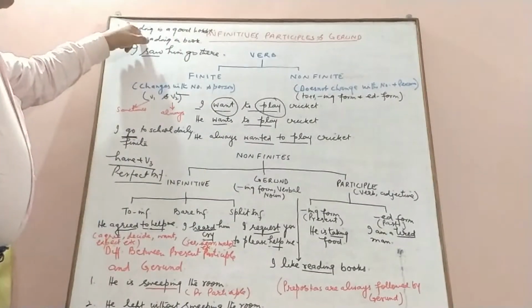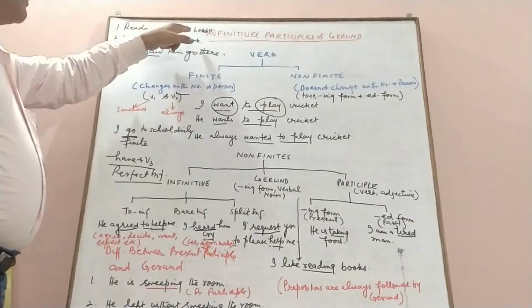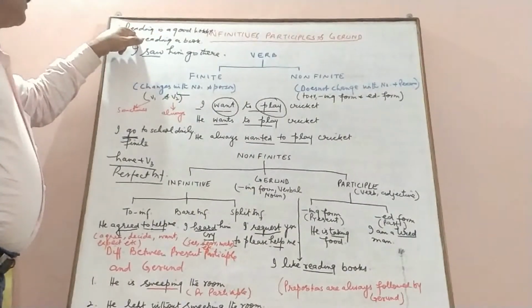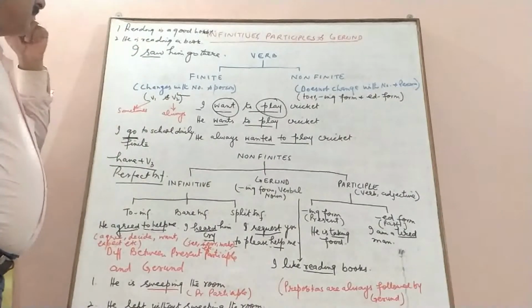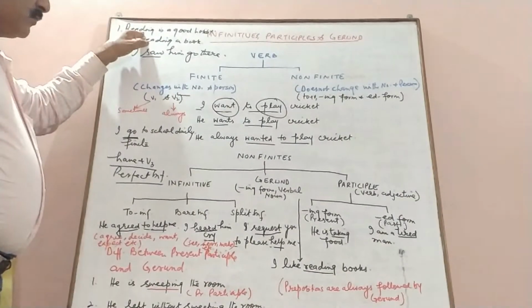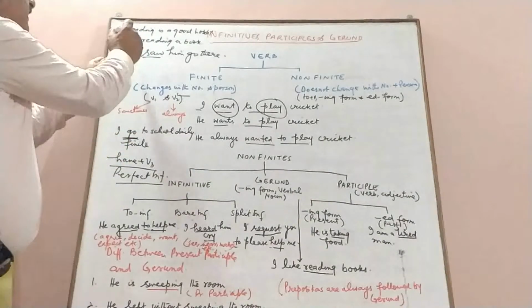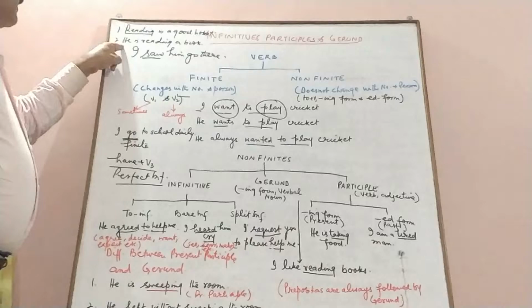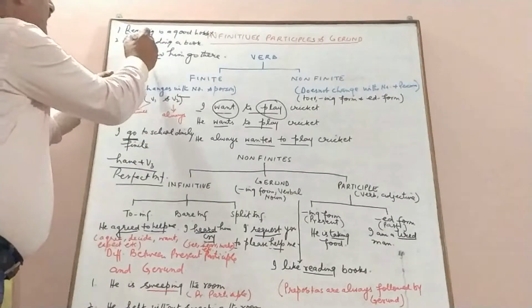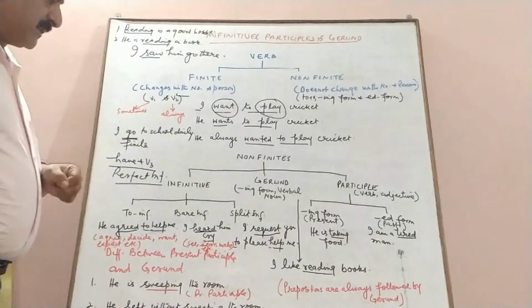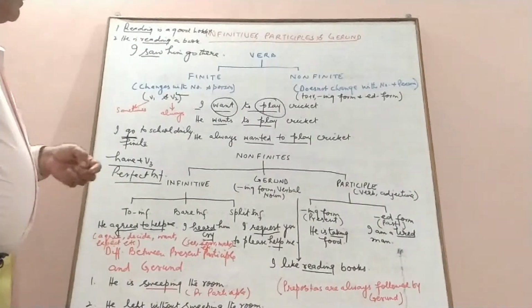Now reading has been used here as a noun. In "Reading is a good hobby," is is the finite form of the verb, and reading has been used here as a noun. So it is used here as a gerund. Then in "He is reading a book," reading is functioning as a verb, and we say that reading is used as a participle.